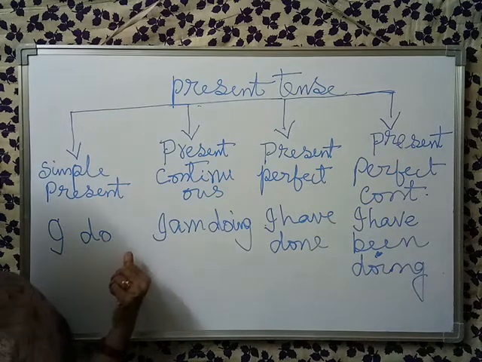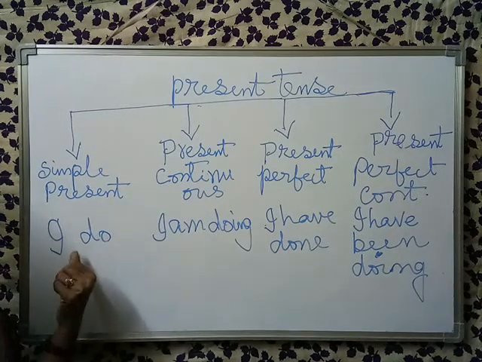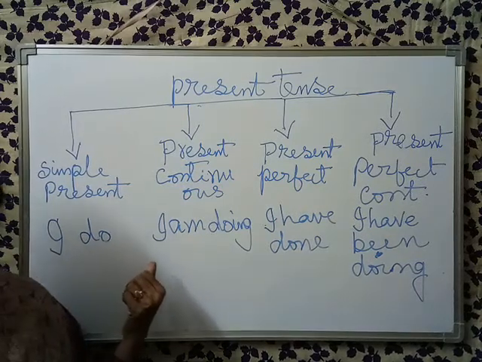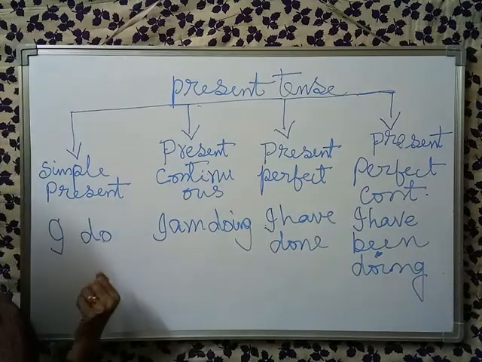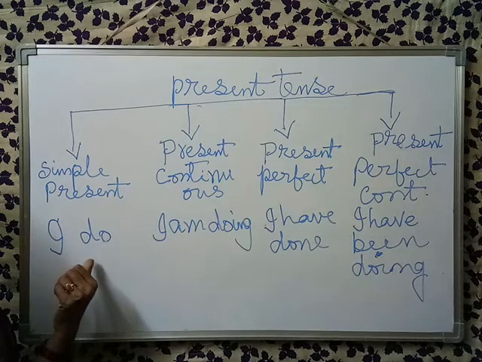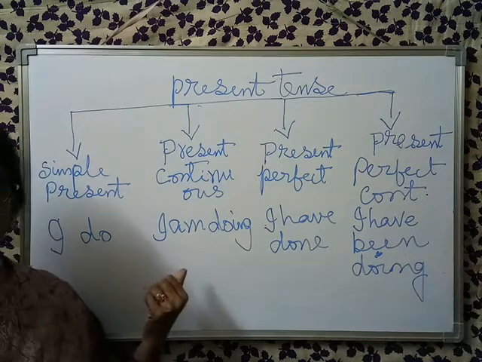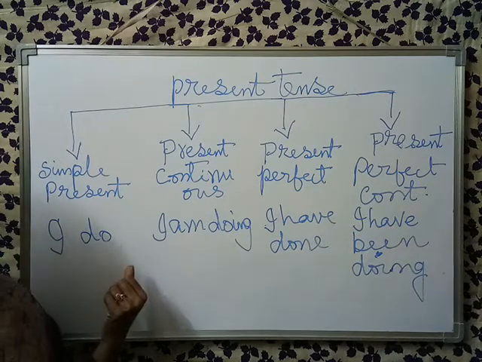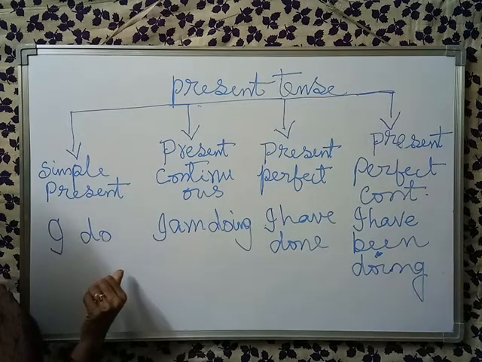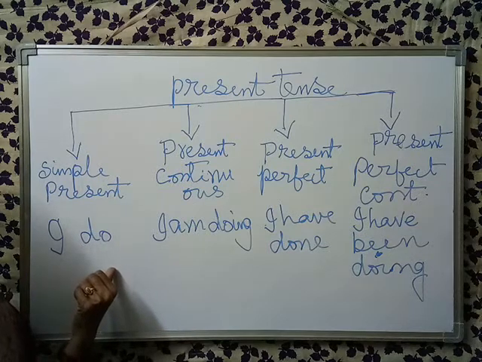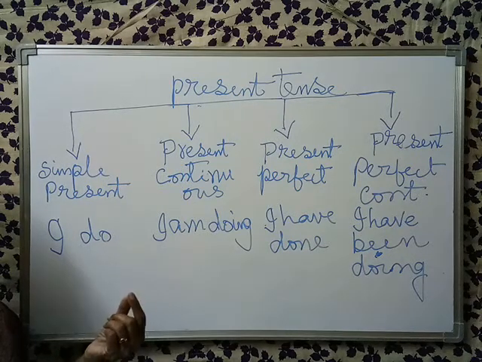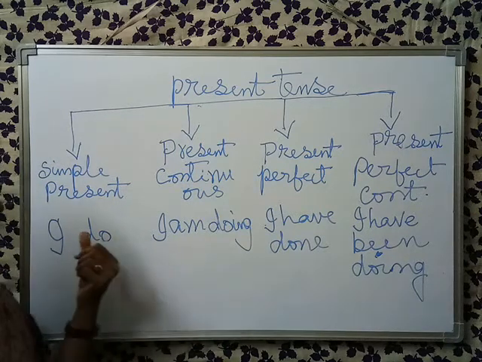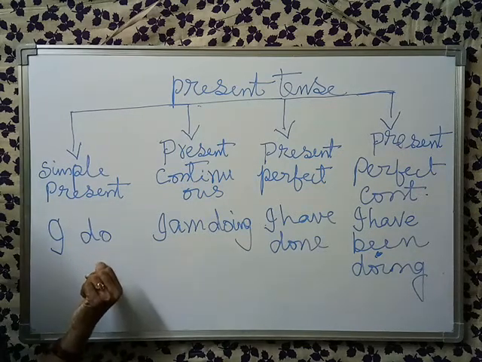For example, I get up at 6 o'clock in the morning. I brush my teeth. I take my bath. I take my breakfast, and I set my books in my bag. I go to school and I learn lessons at school. Like this, daily work and habitual work should be in simple present tense.